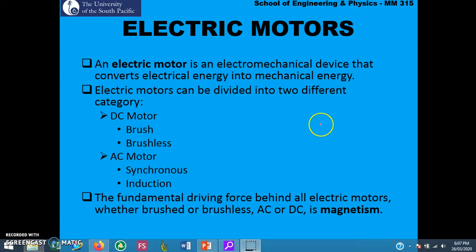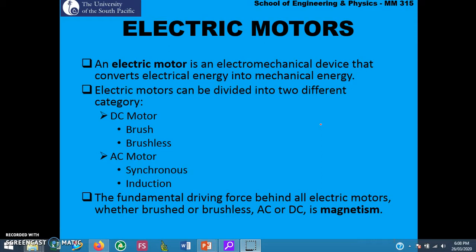An electric motor is an electromechanical device that converts electrical energy into mechanical energy. Electric motors can be divided into two different categories, DC motor and AC motor. DC motors are powered by direct current, whereas AC motors are powered by alternating current. Examples of DC motors include brush and brushless, and synchronous and induction motors are examples of AC motor.